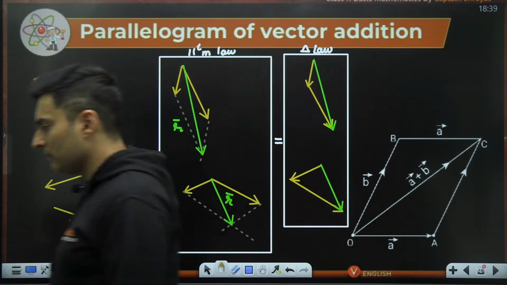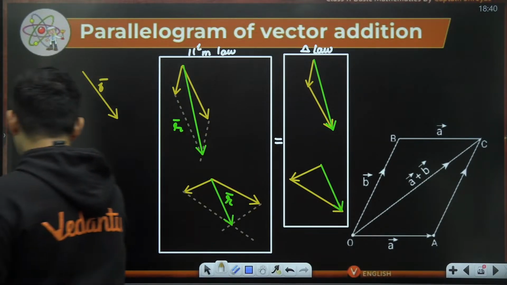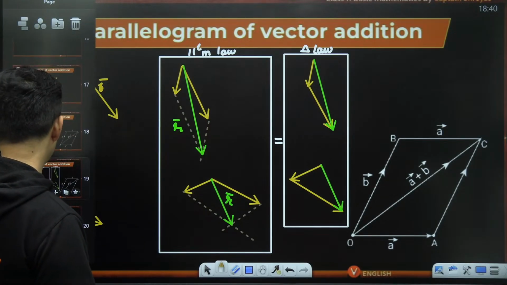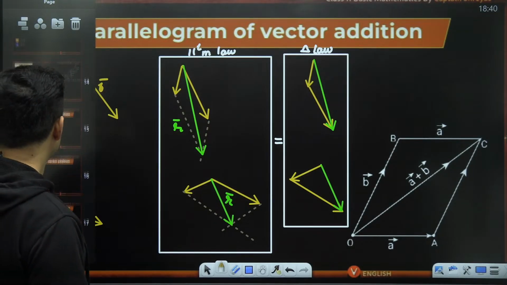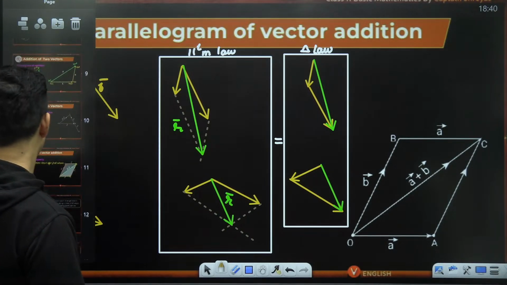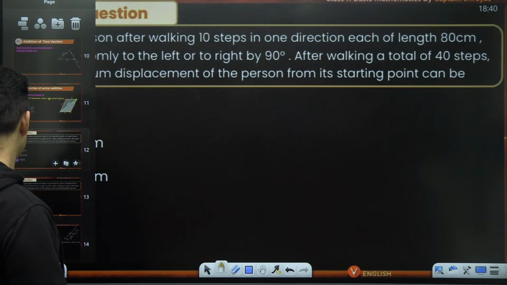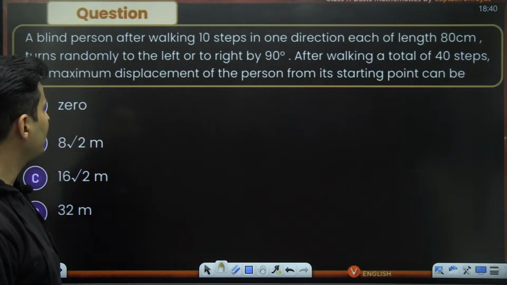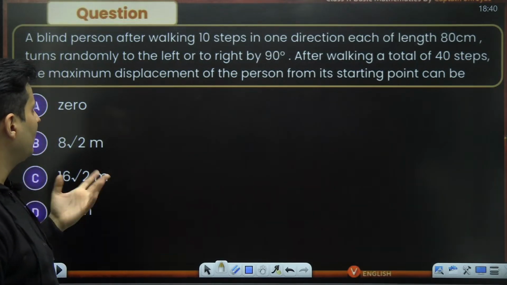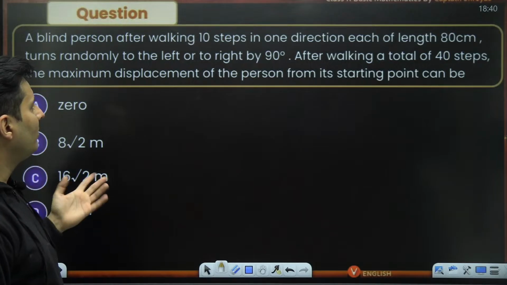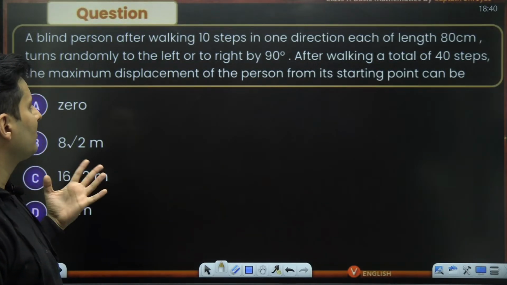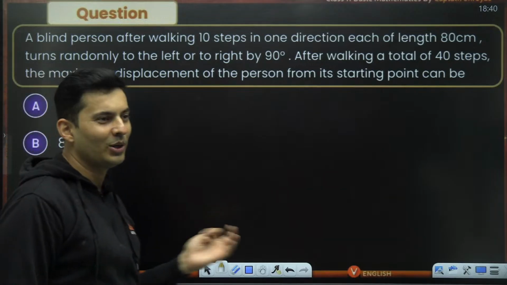Okay. Cool. So now that we have understood these concepts of parallelogram law of vector addition, it's time that we solve some questions based on this. Here is the question on your screen. A blind person, after walking 10 steps in one direction, each of length 80 centimeters, turns randomly to the left or right by 90 degrees. After walking a total of 40 steps, the maximum displacement of the person from the starting point can be.